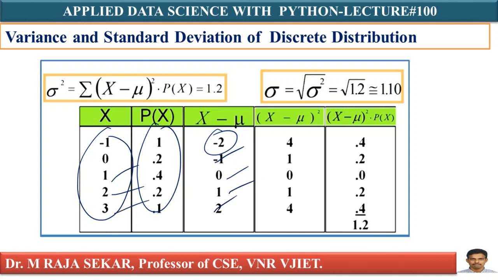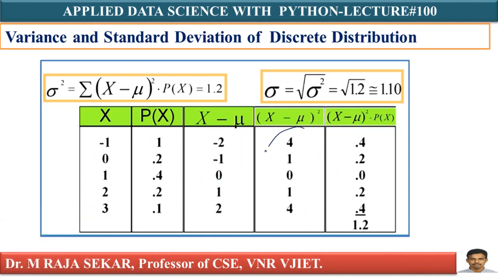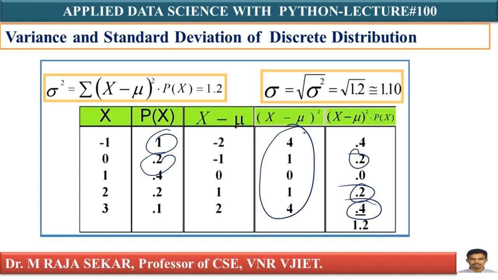According to the formula, sigma square is the sum of x minus mu whole square into p of x. This is minus 2 square, minus 1 square, 0 square, 1 square, 2 square. This is x minus mu whole square. What are my corresponding probabilities? This is x minus mu whole square into p of x, which means 4 into 0.1. Therefore, 1 into 0.2, 0.2 you are getting. 0 into 0.4, 1 into 0.2, 0.2. 4 into 0.1, 0.4.